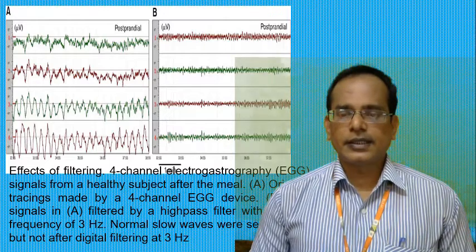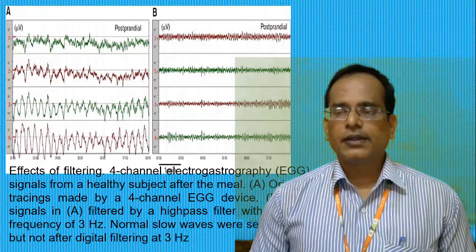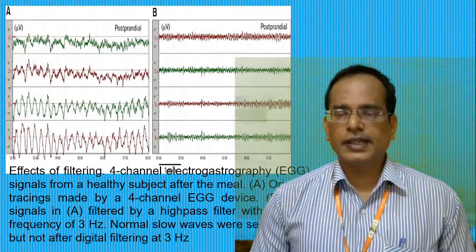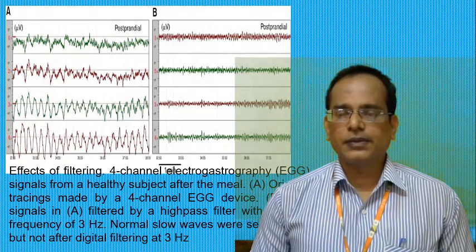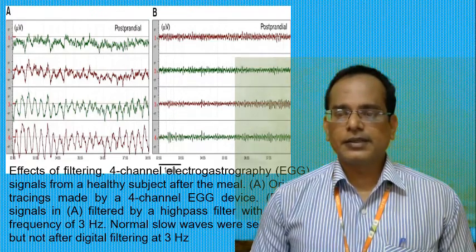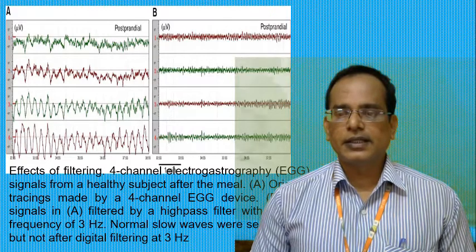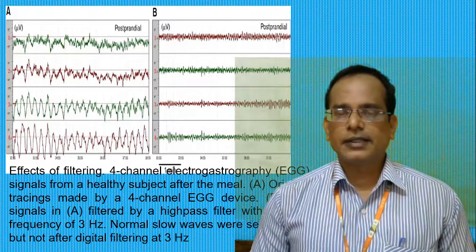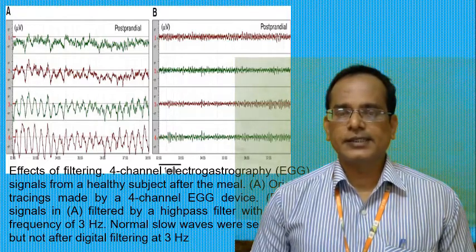The signals in graph A are filtered by a high pass filter with a cutoff frequency of 3 Hz. The normal waves seen before are shown after a digital filter at 3 Hz, which you see in graph B. So graph A is the original signal and graph B is the filtered signal. That means artifacts have been removed after obtaining the signal from the 4-channel EGG device.